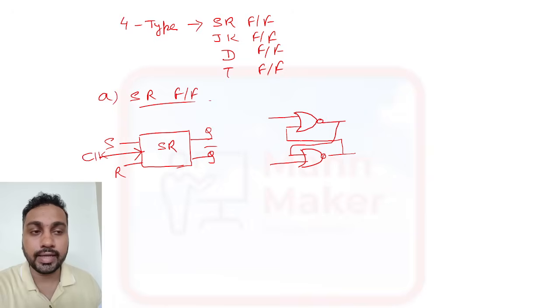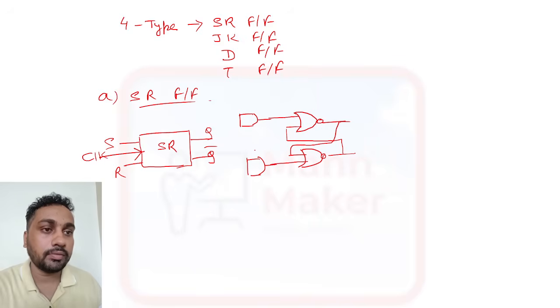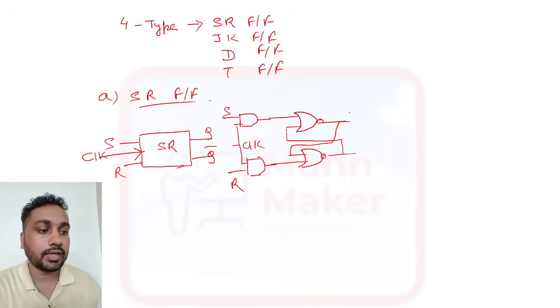Like this we have designed the SR latch. In the SR latch we just need to put one clock signal, one clock here. So this will become a flip flop. This is your clock signal. This is S, this is R. So this is the diagram for the SR flip flop.